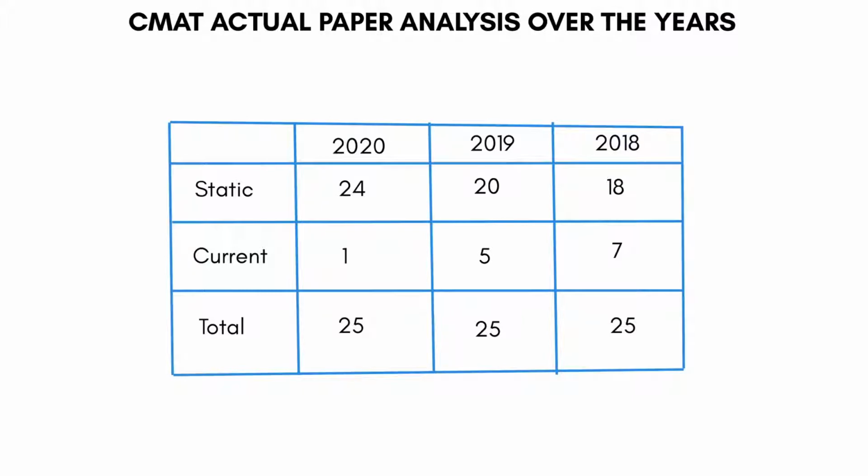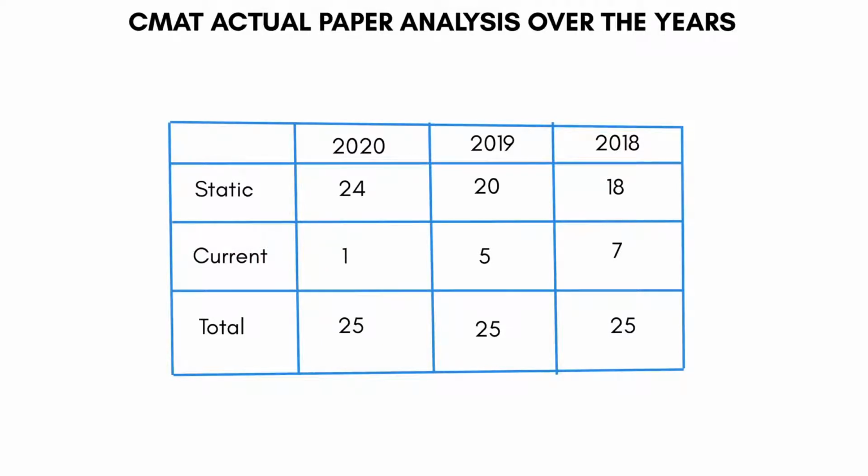But now the question is, what is static GK and what is current affairs? To keep it simple, static GK is something that has happened in the past. You and I cannot change it. Current affairs is something that has happened in the past 6 months. So from, say, August till now, whatever events have happened in the social, political, economic, technology, or environment domain, questions can be asked from there. That's your current affairs part.